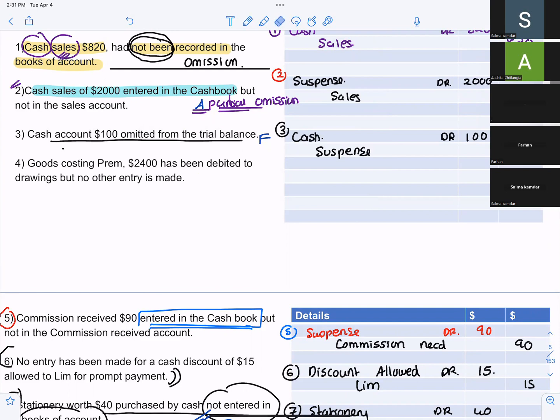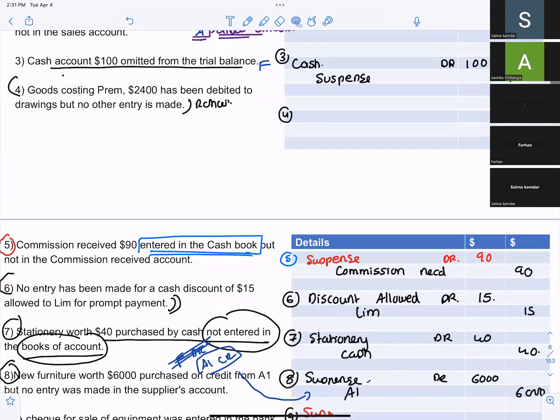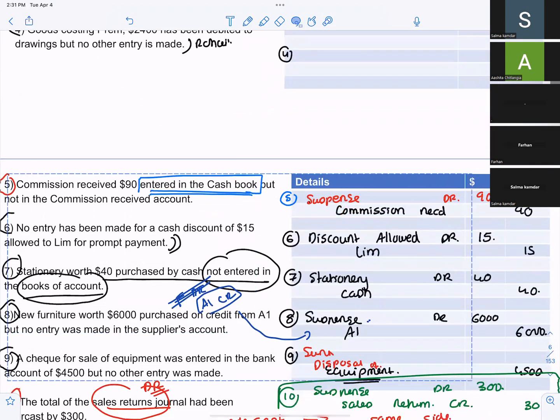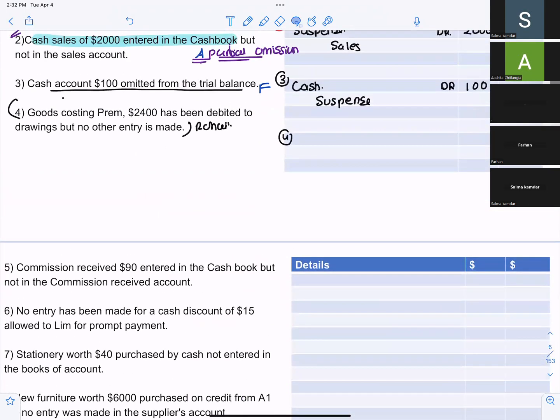Come on, next one. Rohit. Yes, miss. Goods costing $2400 has been debited to drawings, but no other entry is made. So Prem has taken some goods as drawings.